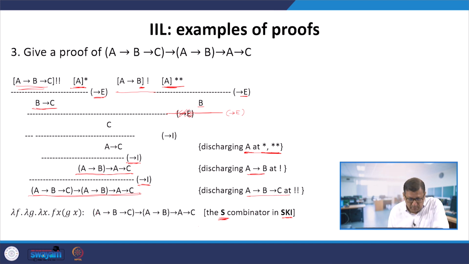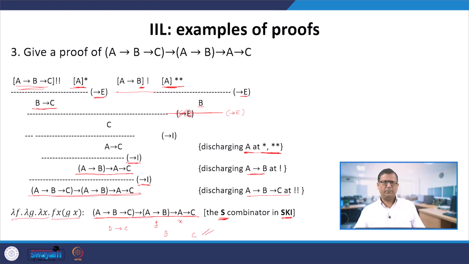Now we are asking whether there is any lambda term corresponding to this type. Recall we have studied one combinator, the S combinator, when we studied SKI, and this combinator is lambda f lambda g lambda x, f x (g x). This term has this type. Why is it so? g of x is b, f of x is b implies c, b implies c applied to b will be c. So this term has this type.